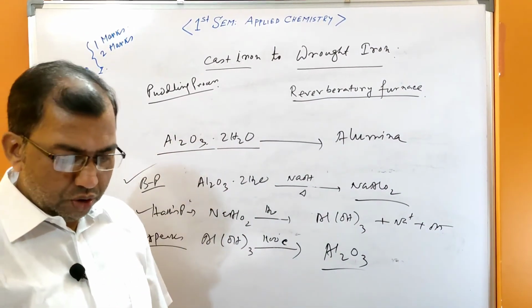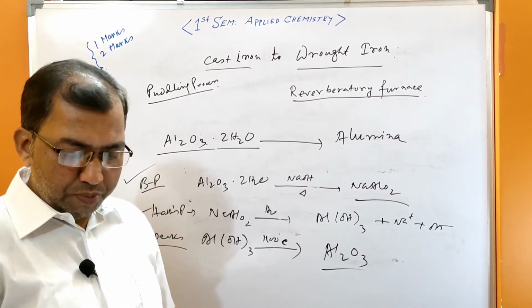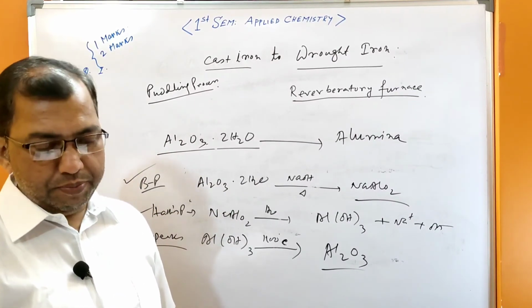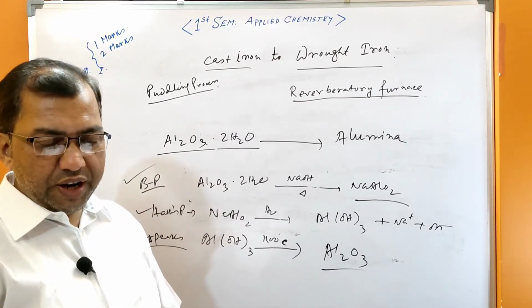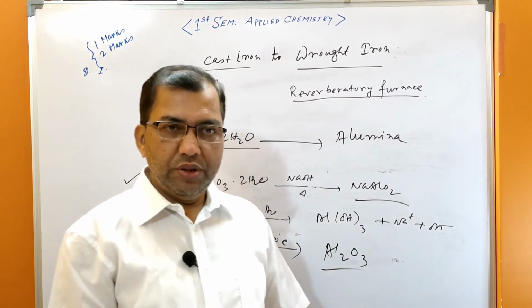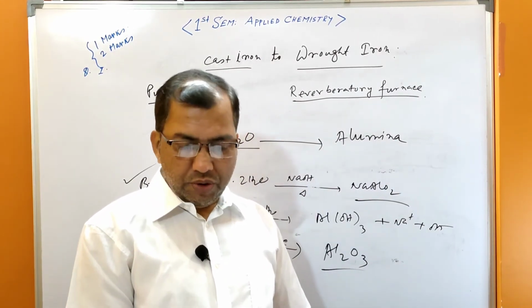Next, what is blister copper? Explain the process of making an alloy with suitable examples. What happens when copper sulfate solution is electrolyzed using copper electrodes, or using platinum electrodes? These types of questions may come.